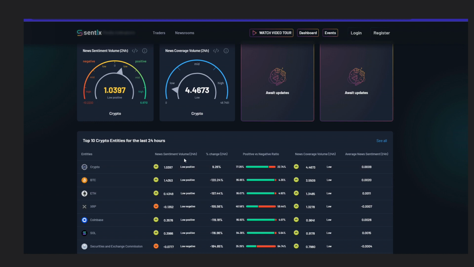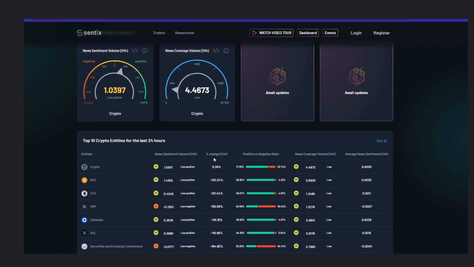Now, let's take a look at the change within the last 24 hours. This percentage represents the change in news sentiment compared to the previous 24-hour period. A negative value, like the BTC example of minus 116.28%, means sentiment has worsened compared to the day before.